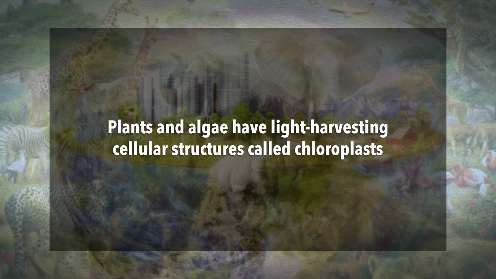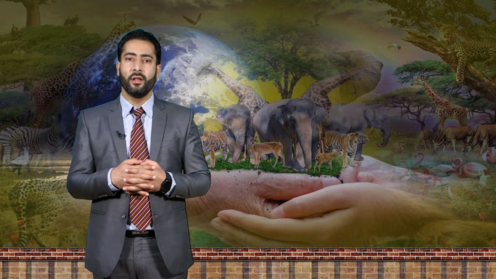Structurally, plants and algae have light harvesting cellular structures called chloroplasts. Inside the chloroplasts are photosynthetic pigments, that is chlorophyll, that can absorb light energy.